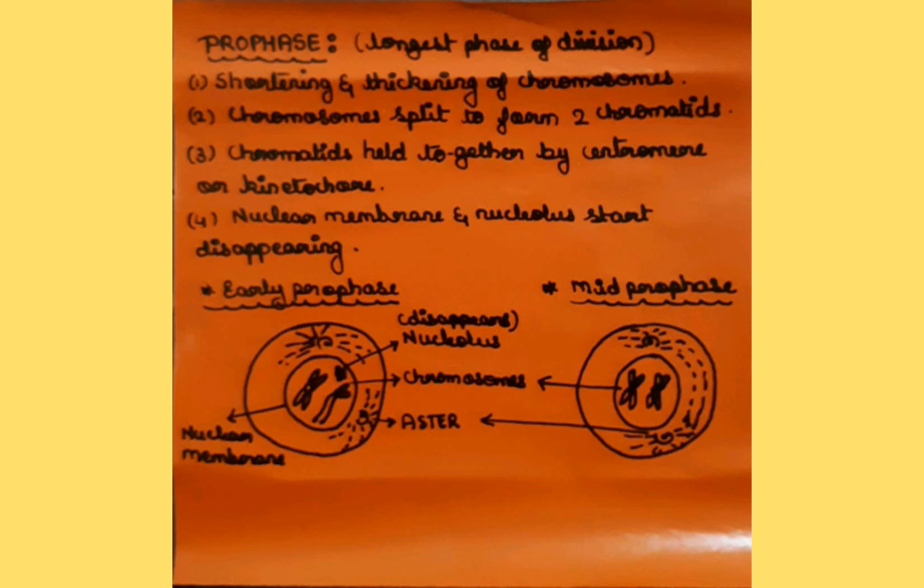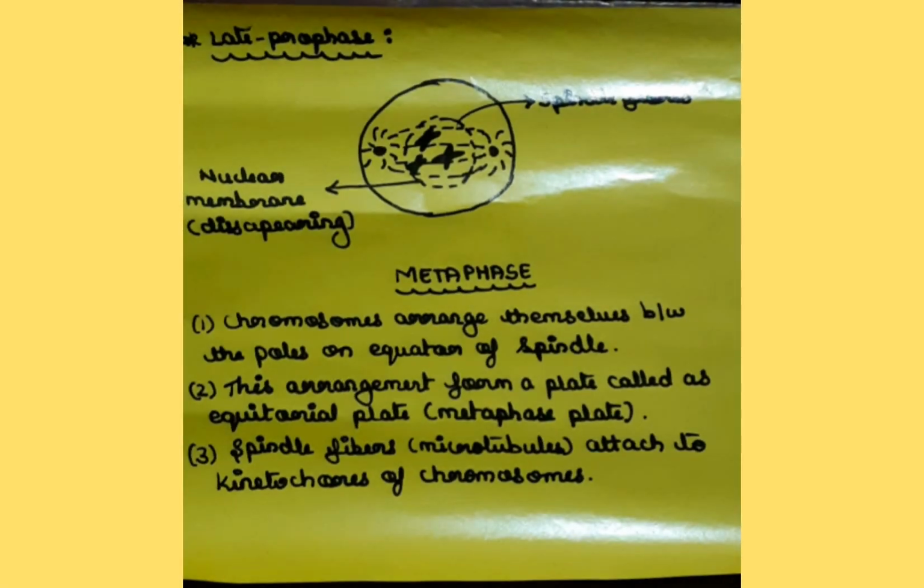The chromosomes will get attached to the spindle fibers by their centromeres. In this phase the nuclear membrane and the nucleus will start disappearing slowly. In the late prophase picture, you can see how the nuclear membrane has been disappearing slowly and the spindle fibers have been formed here.